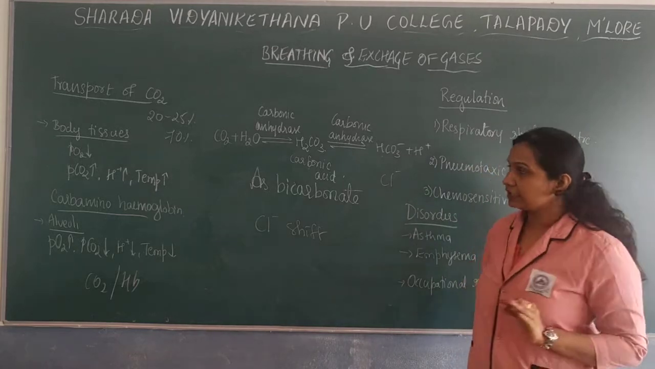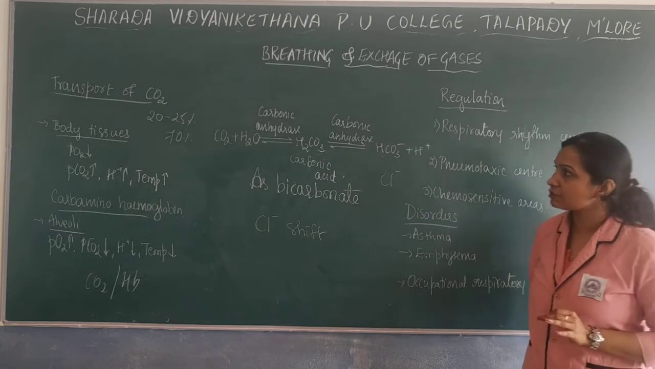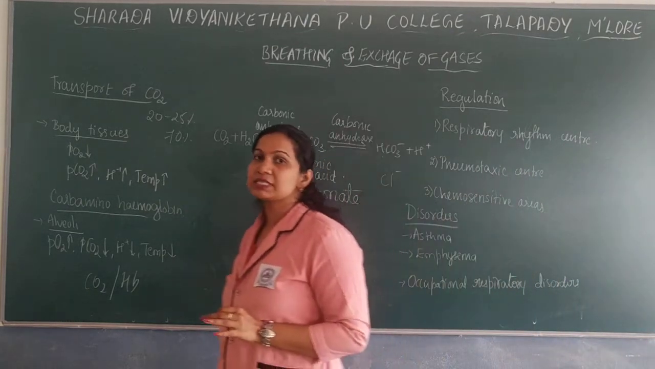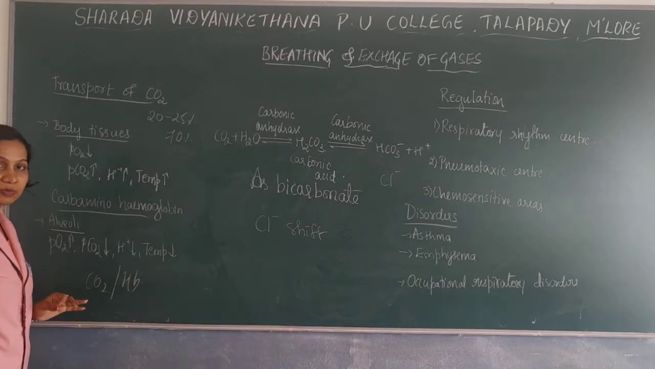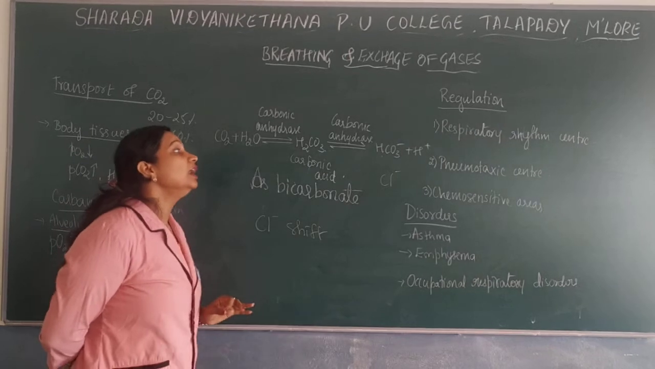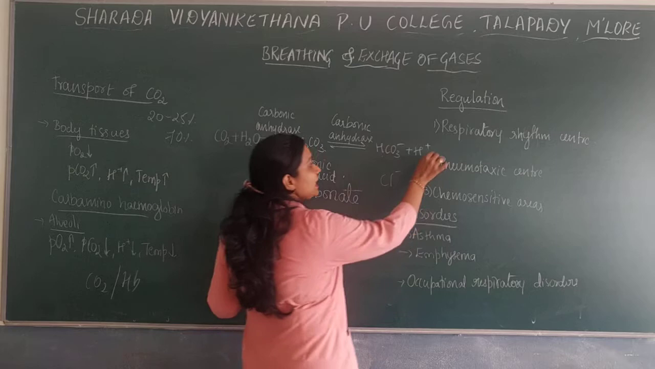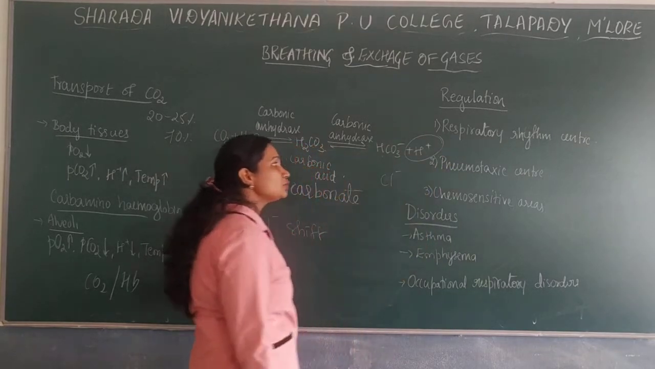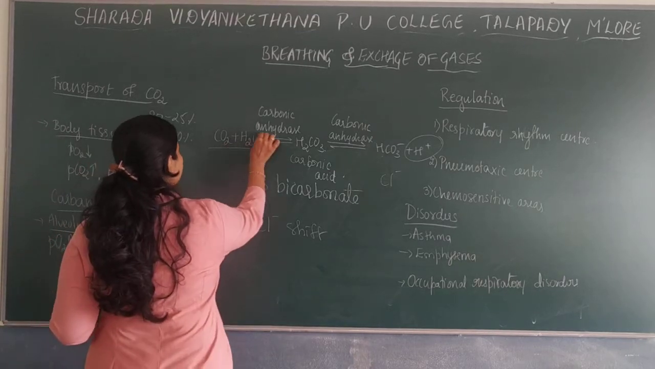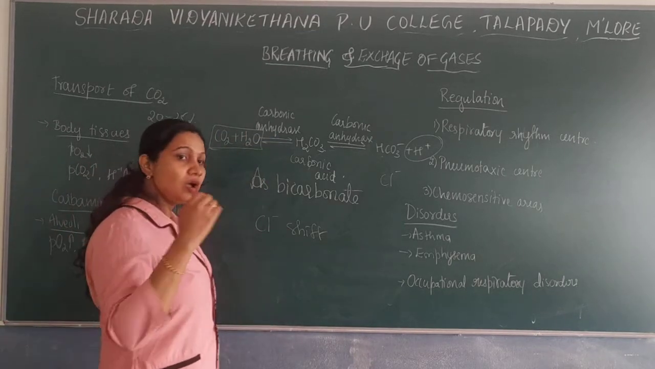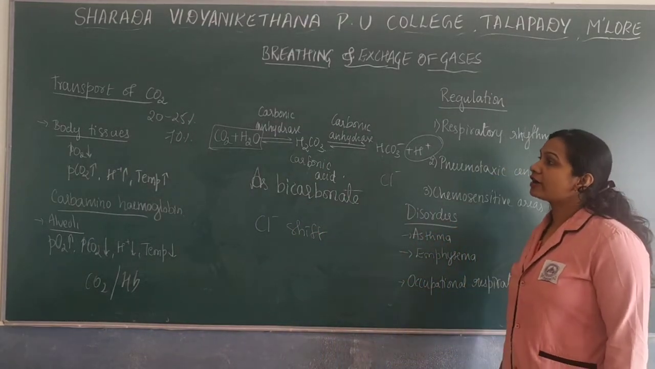Here there is mainly a reaction. Carbon dioxide combines with the water in the presence of an enzyme called carbonic anhydrase and forms carbonic acid. This carbonic acid, again in the presence of the same enzyme, will be dissociated into bicarbonate as well as H+. So due to this, in the body tissues we have a high concentration of H+, whereas in the case of alveoli this reaction takes place in reverse, which is why there is low H+ concentration. So this is regarding the transport of carbon dioxide.